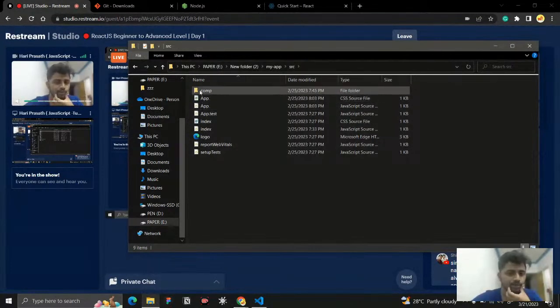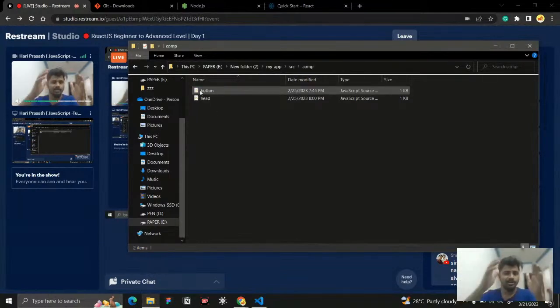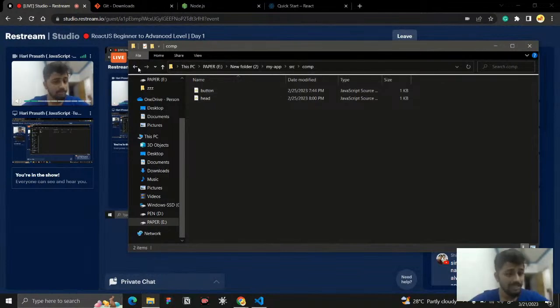Okay, and you can see a folder I created called component, right? So what is component? Component is nothing but here only we will get all the components. Like I said, we will create small components and form a building block. We will form a big application, and we will create components. Like here you can see a button is there and a header is there, they are our components, and we will create these components and make a big application. Okay, so that's what we will do.